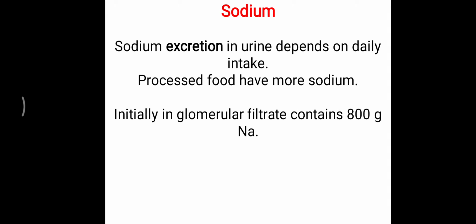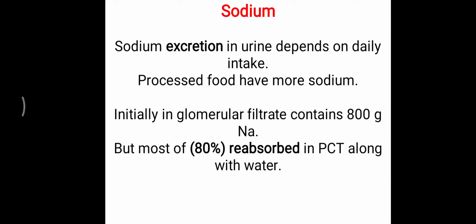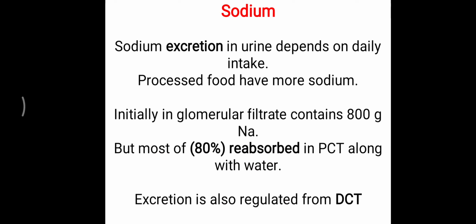Initially, when the blood passes through the glomerulus, glomerular filtrate is generated, and that initial glomerular filtrate contains about 800 gram of sodium. But out of that 800 gram, most of the sodium is reabsorbed in the PCT, the proximal convoluted tubules, along with the water. So the main reabsorption of sodium occurs with the water. This sodium is reabsorbed, but excretion is also regulated at the level of the DCT, the distal convoluted tubules. So basically reabsorption and excretion at the PCT and DCT are under the control of aldosterone.